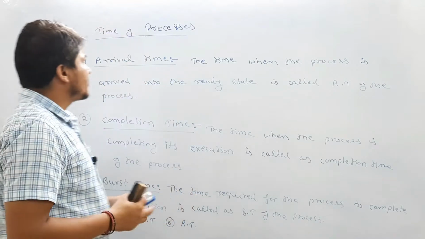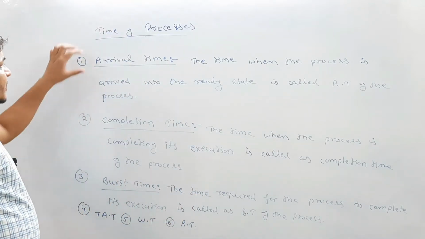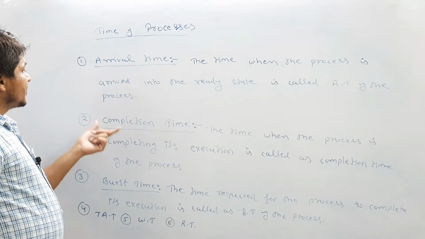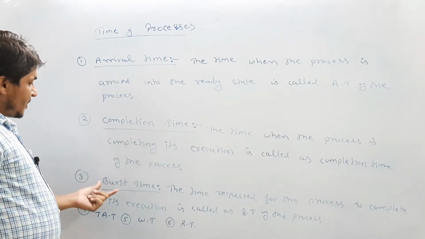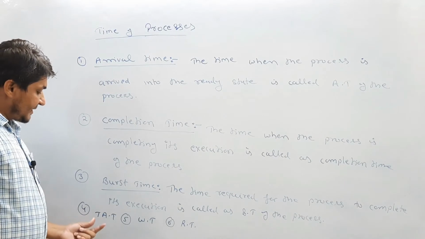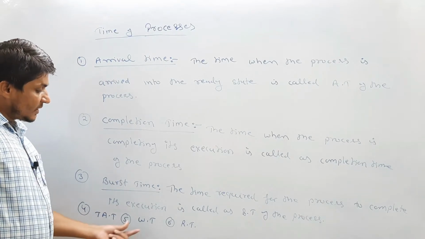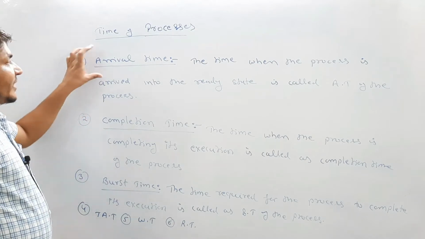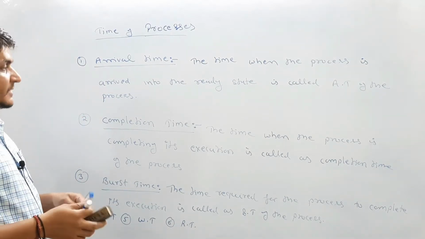Let us talk about the times of the processes. First is the arrival time of the process, second is completion time of the process, then burst time of the process, then turnaround time of the process, waiting time of the process, and response time of the process. So what is the meaning of arrival time of the process? Let me explain this.